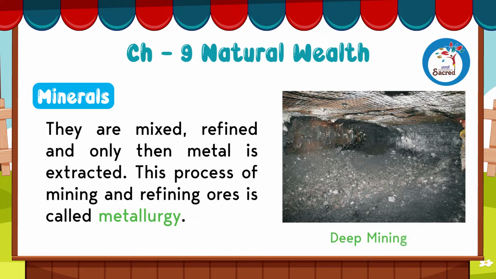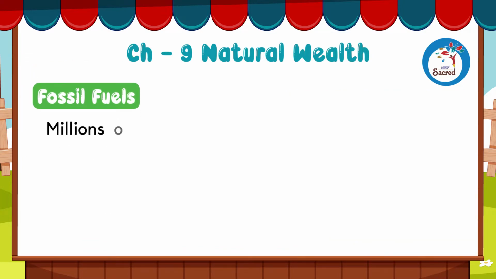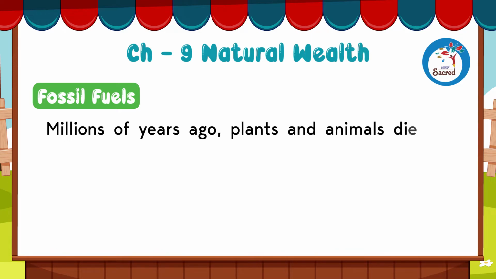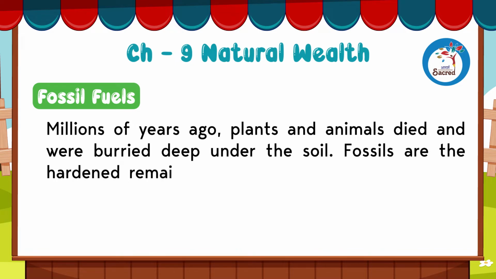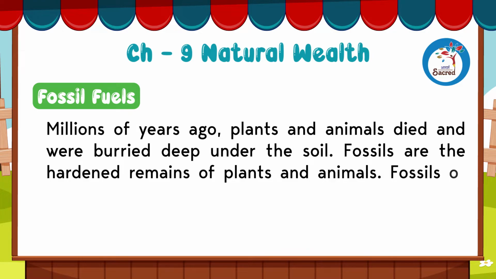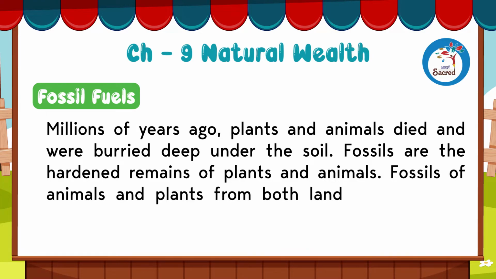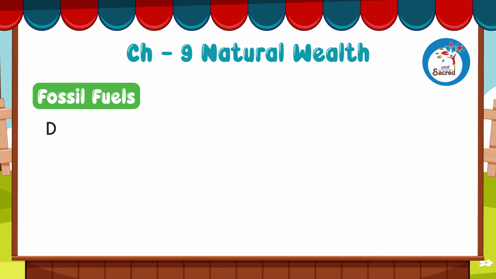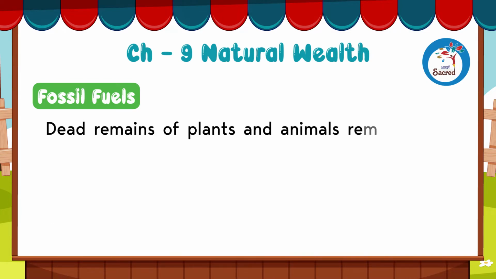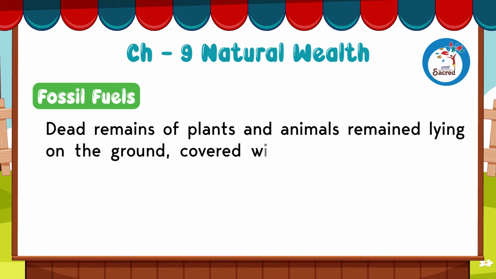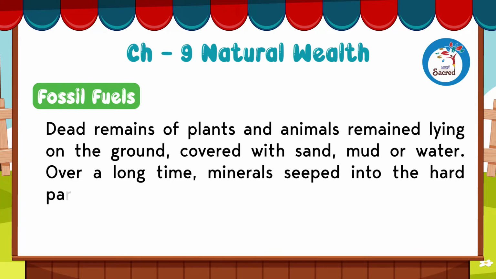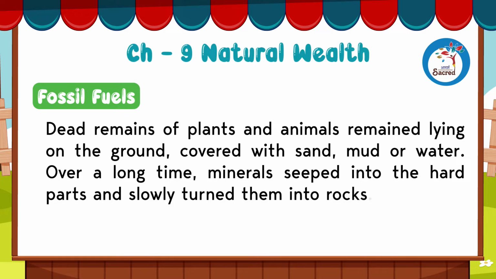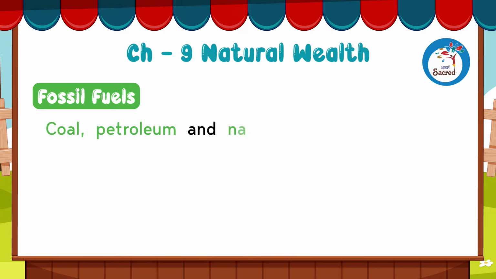Deep mining. Fossil fuels. Millions of years ago, plants and animals died and were buried deep under the soil. Fossils are the hardened remains of plants and animals. Fossils of animals and plants from both land and sea have been found. Dead remains of plants and animals remain lying on the ground, covered with sand, mud, or water. Over a long time, minerals seeped into the hard parts and slowly turned them into rocks. Coal, petroleum, and natural gas are called fossil fuels.